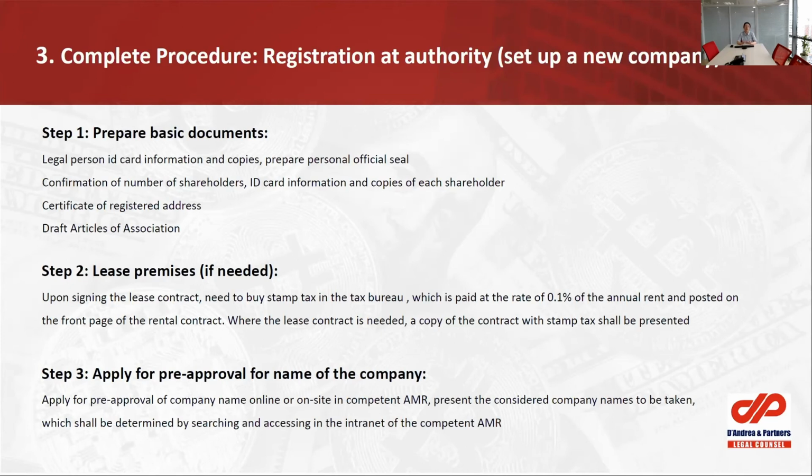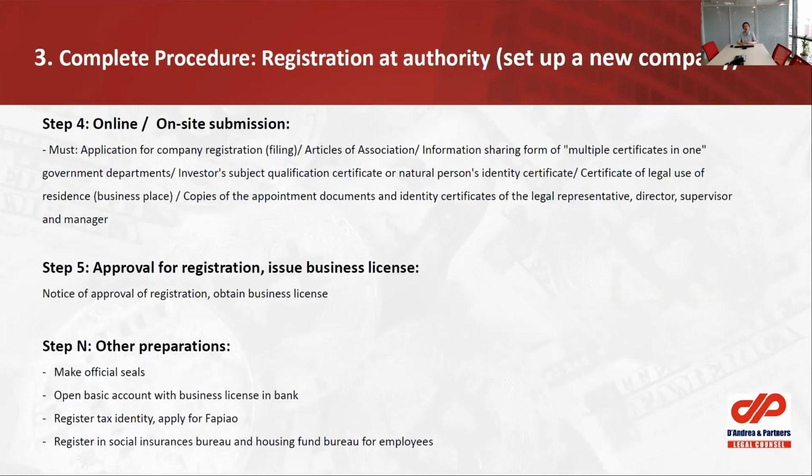After the preliminary research and preparation, in most cities of China, we apply for a pre-approval for the name of the company, which means we need to decide the name of the company in Chinese, of course. We submit it online through the AIC system to check whether the name has been used by others. If not, we can reserve the name for a certain while and prepare the other documents.